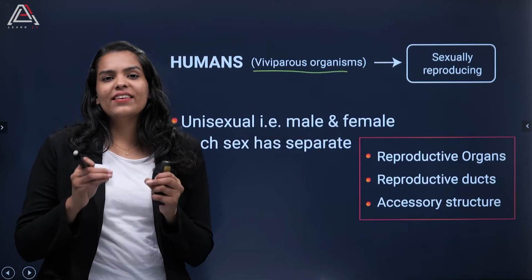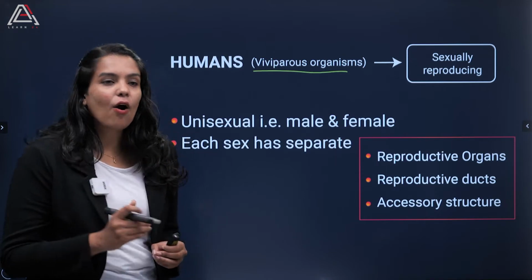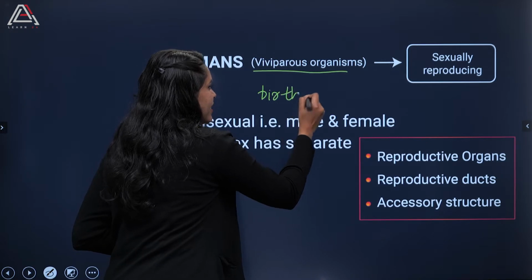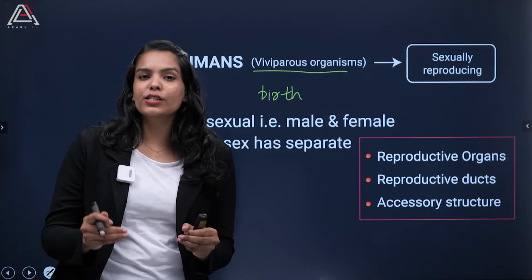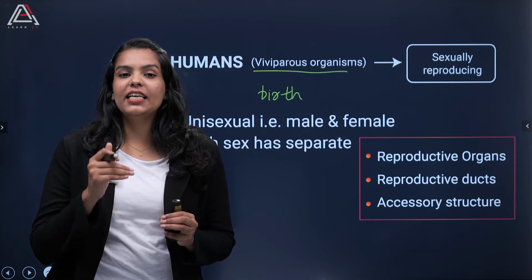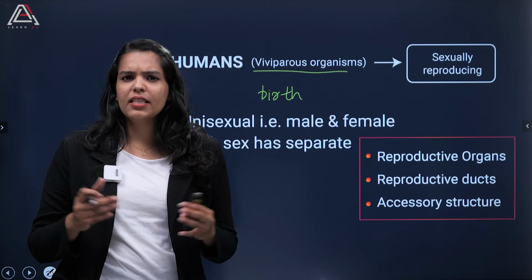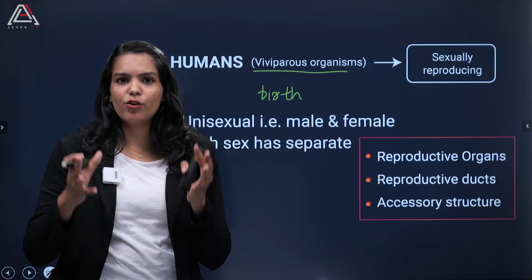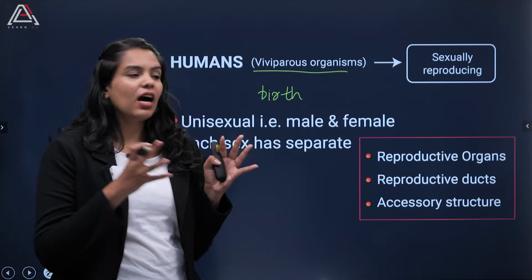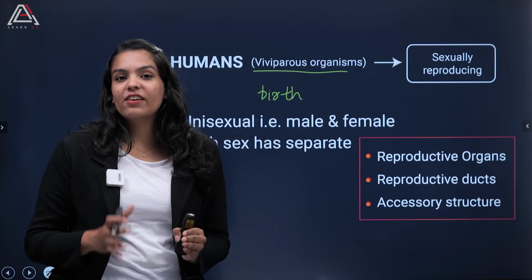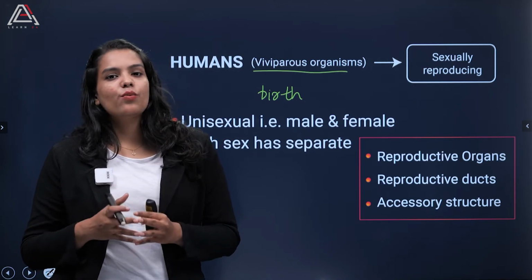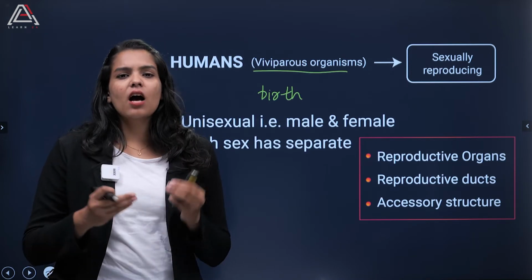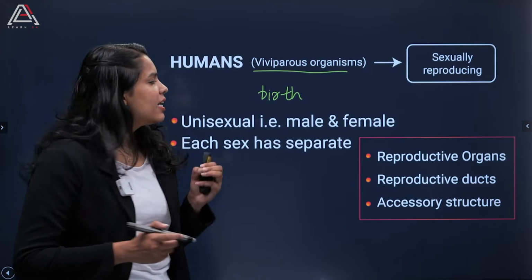Talking about viviparous organisms, these are the organisms which have the ability to give birth to their young ones. Okay, so us humans, we basically give birth to the young ones. There are other alternative ways which other organisms acquire, but talking about us humans specifically, we give birth to the young ones, and that is why we are considered to be a viviparous organism. And if you may ask, how exactly does this happen? That is due to the